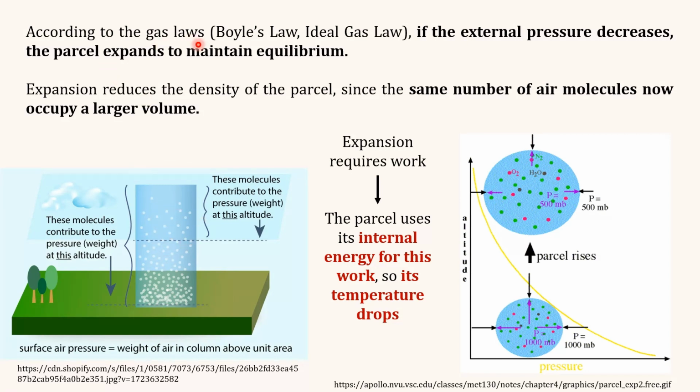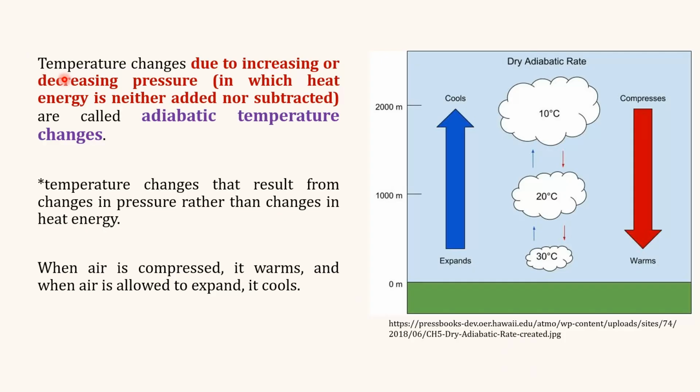And according to the gas laws, if the external pressure decreases, the parcel expands to maintain equilibrium. This expansion results in an increase in the volume of the air parcel and it decreases the density of the parcel, because the same number of air molecules are now occupying a larger volume. Expansion requires work, and the air parcel uses its internal energy for this work, and as a result the temperature decreases.